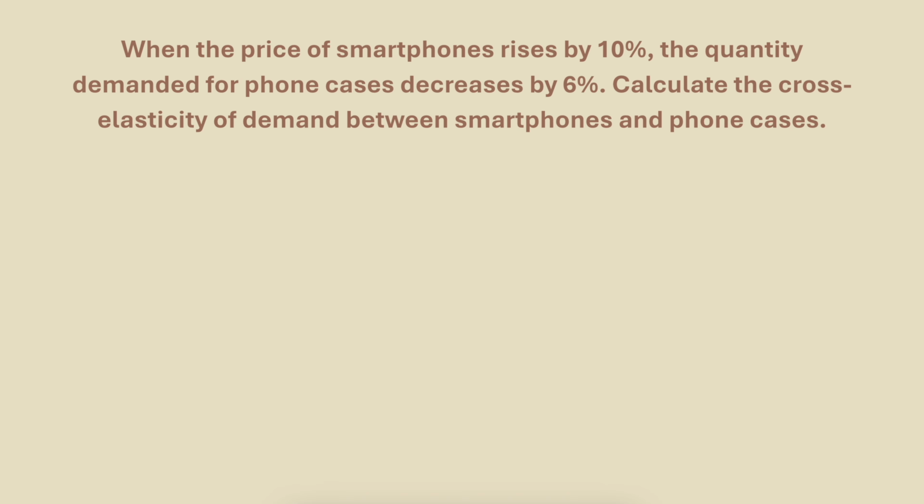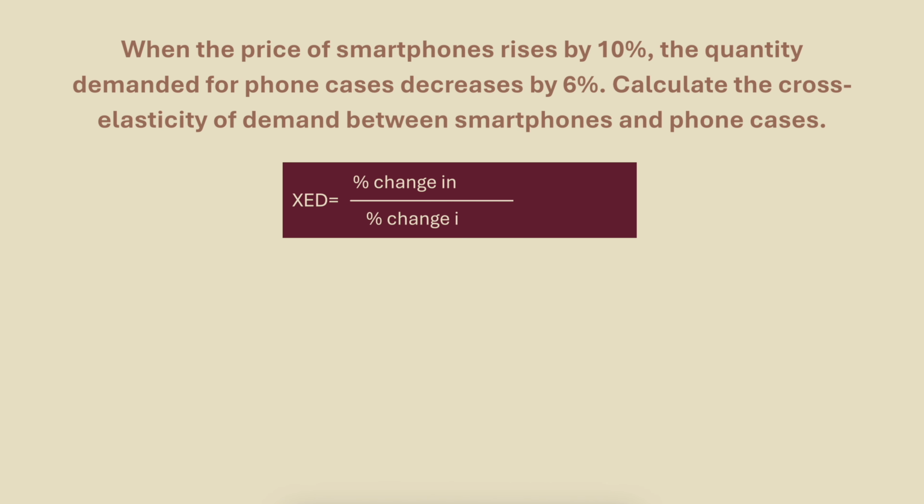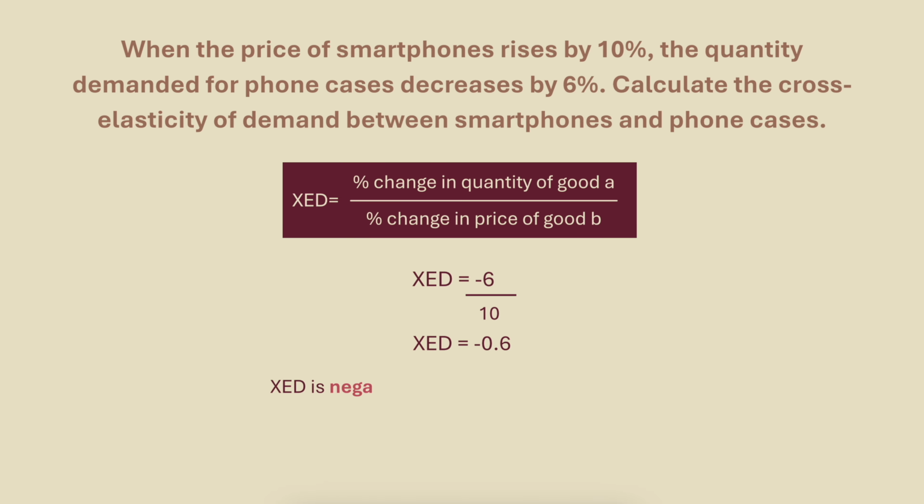The question has given us percentages, so we use the percentage change method formula. The percentage change in quantity of phone cases is -6, since it decreases by 6%. The percentage change in the price of smartphones is +10, since it increases by 10%. -6 over 10 equals -0.6. This is a negative, so smartphones and phone cases are complementary goods, which makes sense because often when you buy a new phone, you'll also buy a new charger.